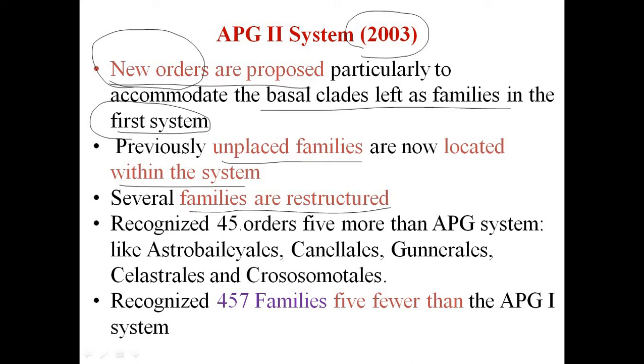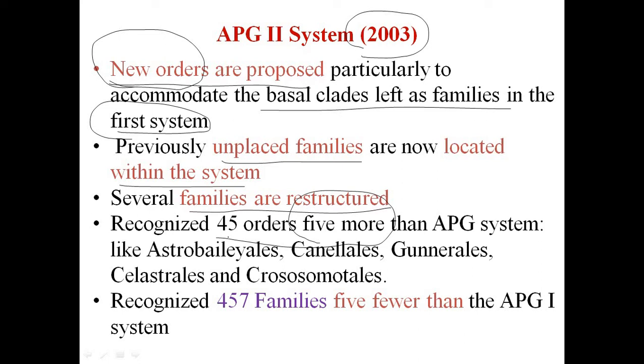Here 45 orders, which are 5 more than the APG first system, are added, like Austrobaileyales, Canellales, Garryales, Celastrales and Crossosomatales.